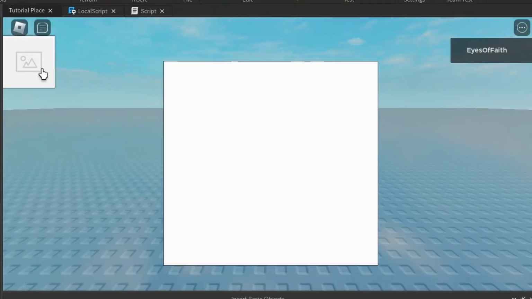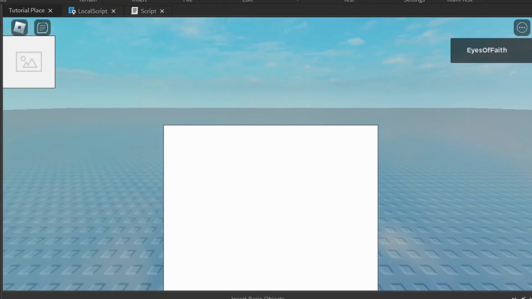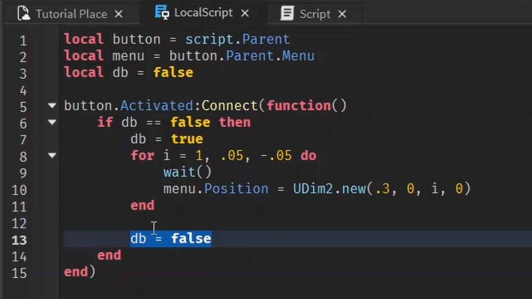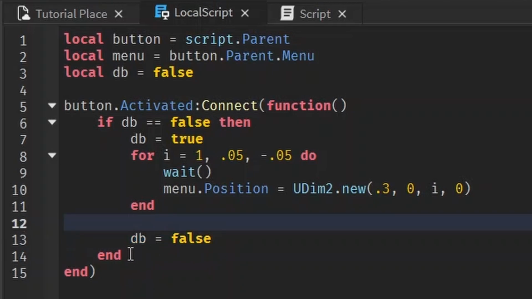You see, I'm spamming it, and it only goes up one time per loop. Just think of it as, is the animation playing yet? No, the animation is not playing right now. So we only want the animation to play when the animation is not currently playing. So that's why when we start the animation, we set it equal to true, like animation is playing. And when the animation is done, we set it equal to false, like telling it, hey, animation is not playing.